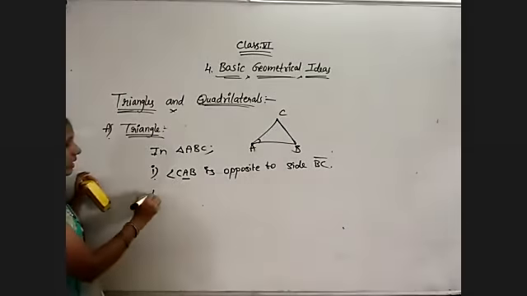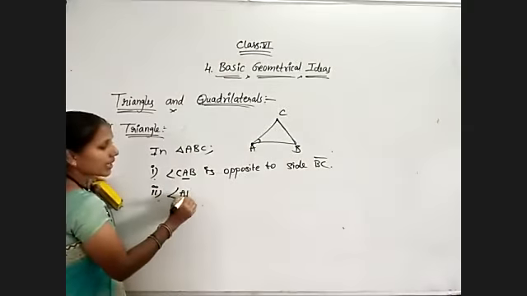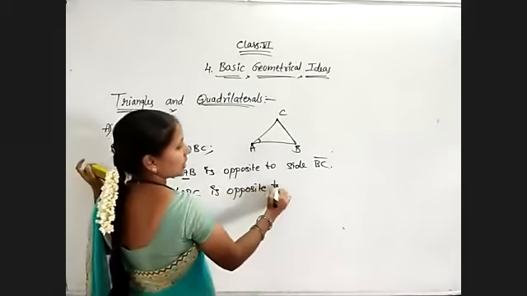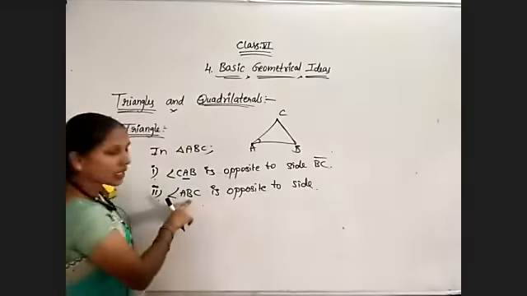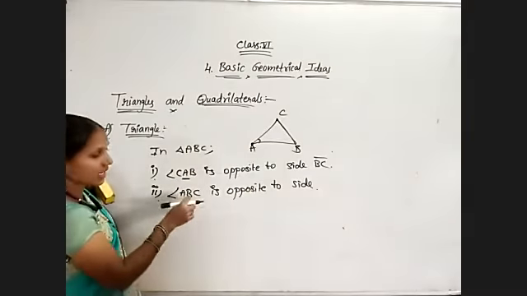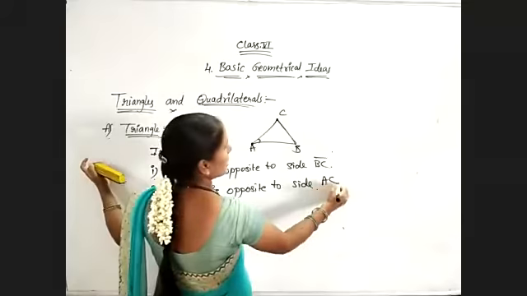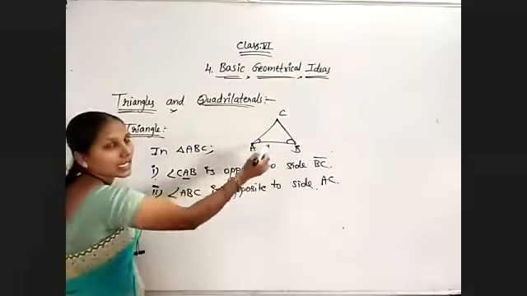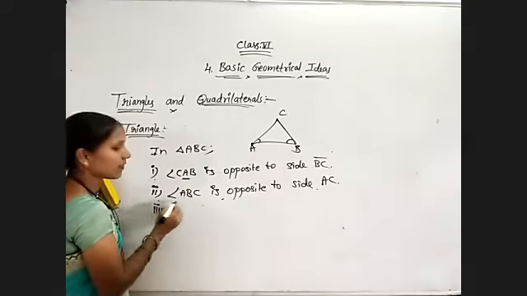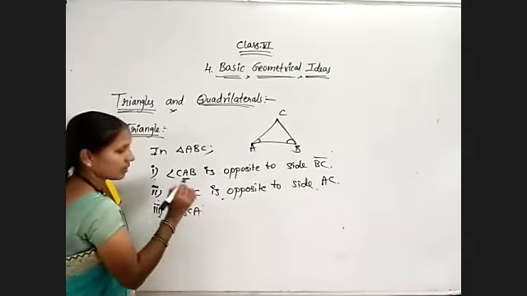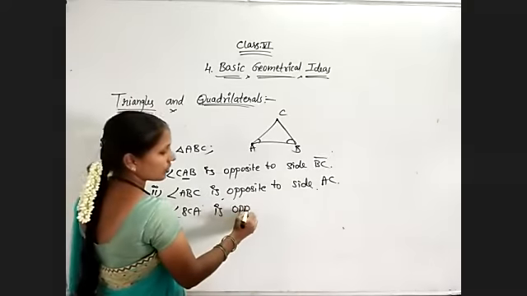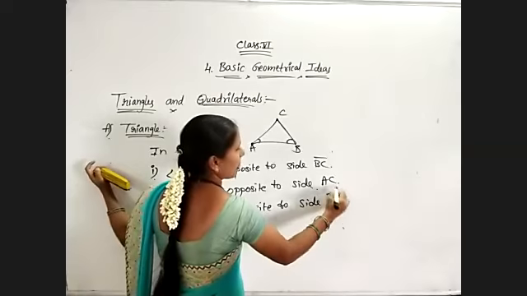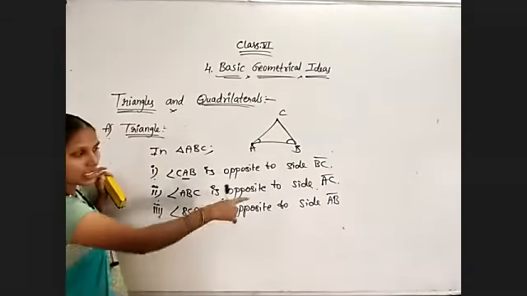Understood? And secondly, angle B is opposite to side. Here angle B, no? B is the middle one. What are the remaining letters? AC. Side AC. Angle B is opposite to side AC. In the same way, angle C is opposite to side AB. Angle C we can simply write, otherwise I write angle BCA is opposite to side AB.